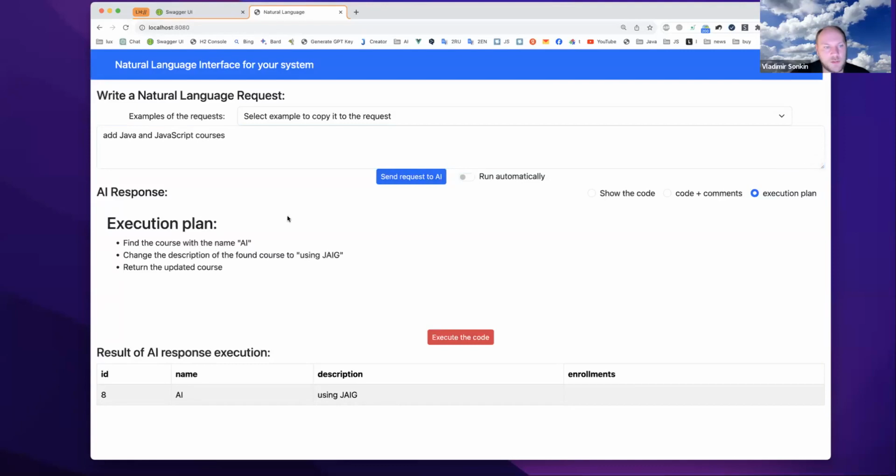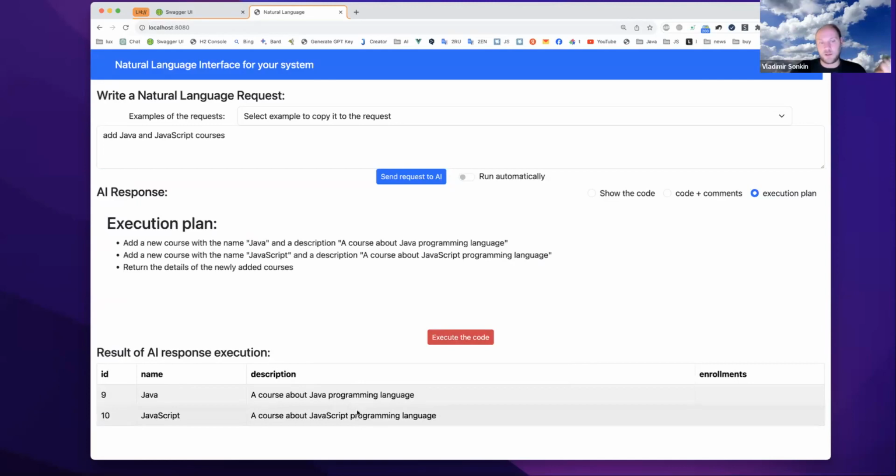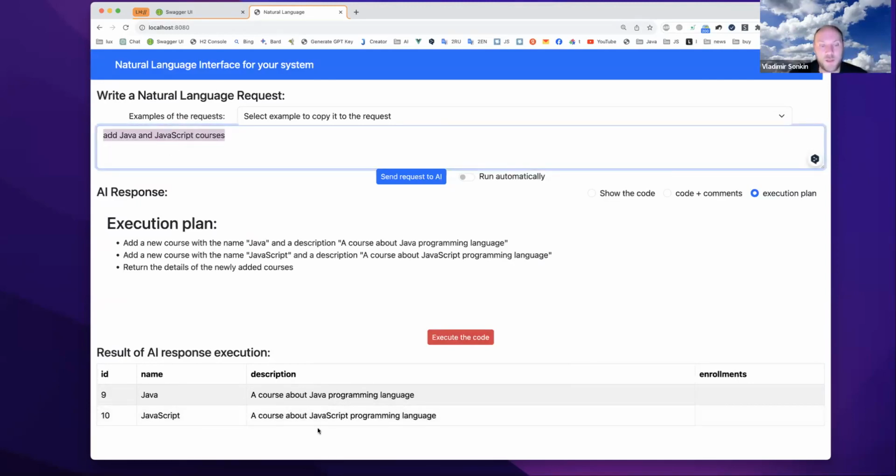Again, it is generating the plan. So this is the natural language interface for our system. We're able to make requests, and with this simple prompt, it was able to add these two courses at once. And I am able to ask, show me the courses in CSV format.